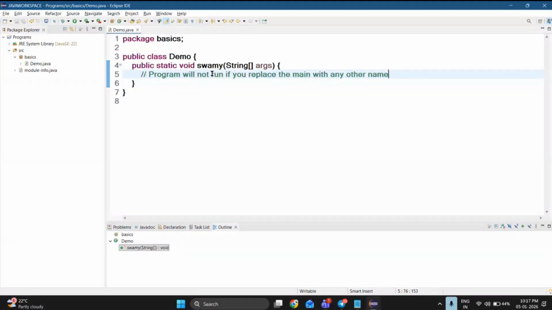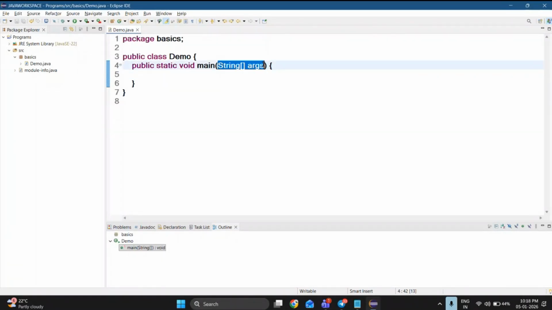Okay, fine. Public, static, void, main. Then what is string and what is args? We'll get into this point now. Let me copy this entire line and get back to the fifth point, string args.